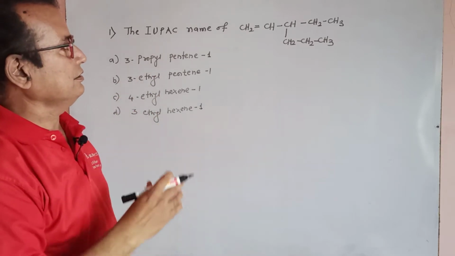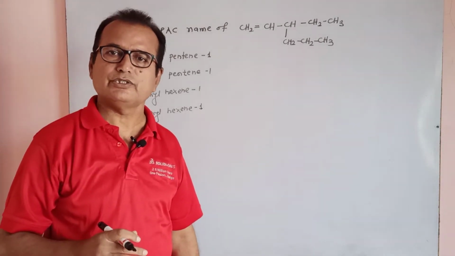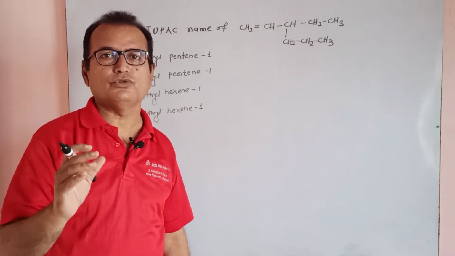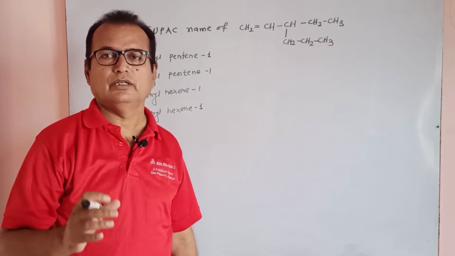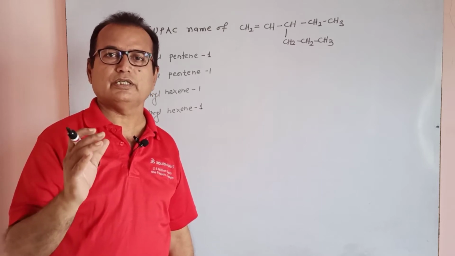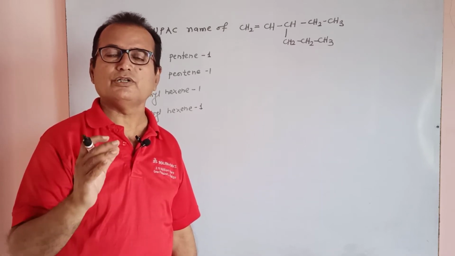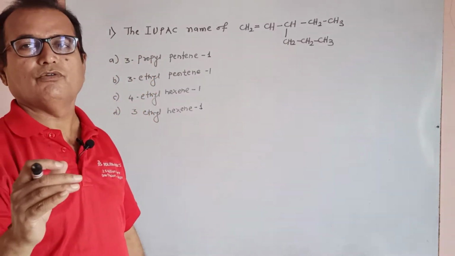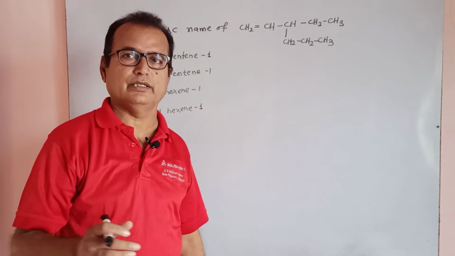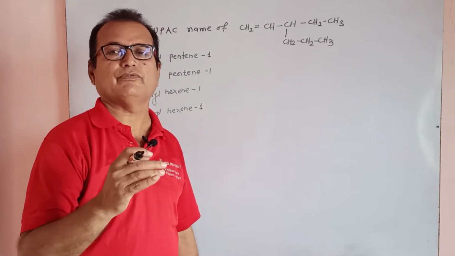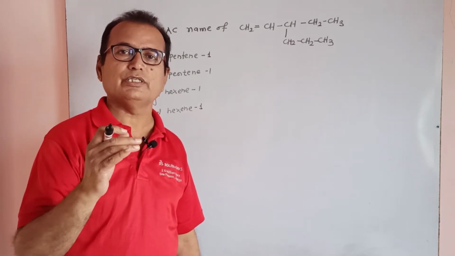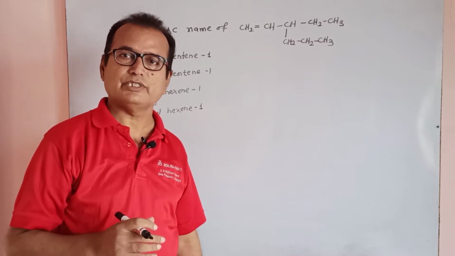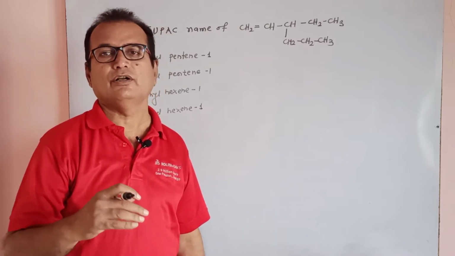For writing such type of nomenclature, you must know the rules. The first rule is to select the longest chain. The second rule is that the branch should be attached nearer to the end from which the numbering started, and what type of functional group is there, what suffix, what prefix, what word root.